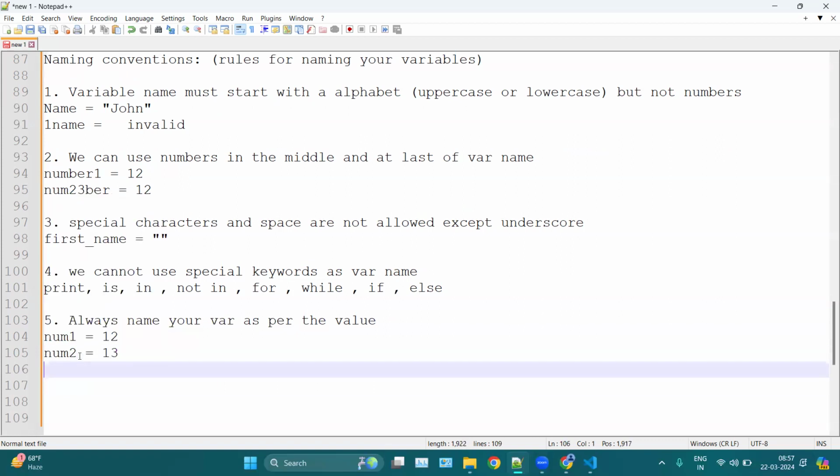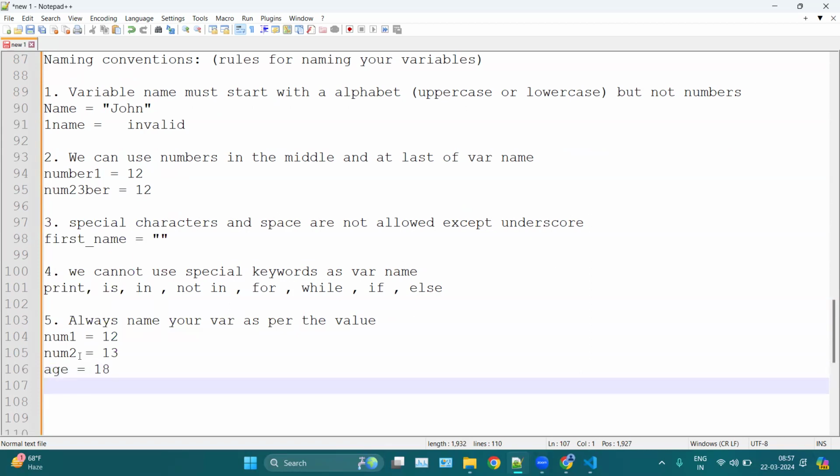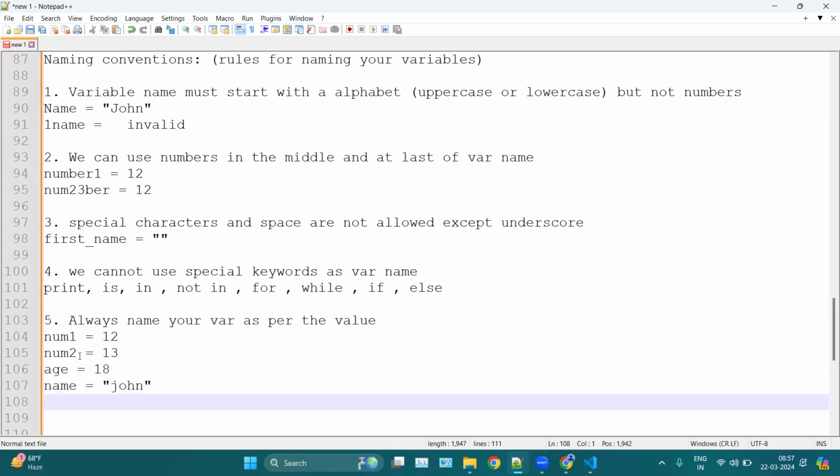If you are storing an age, you can use age equal to 18 or 19. If you are storing a name, you can use name equal to John. Let's say you are storing a score, so score equal to 99.